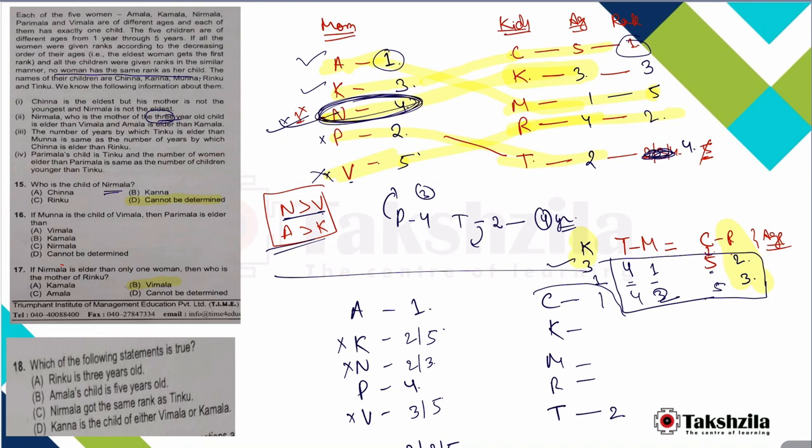Which of the following statements is true? Rinku is 3 years old. In one case you can see that Rinku is 4 years old, so this option is wrong. Amla's child is 5 years old. In this case it is 5 years old, but not in the second case, so this option is gone. Nirmala got the same rank as Tinku, so let's check that.